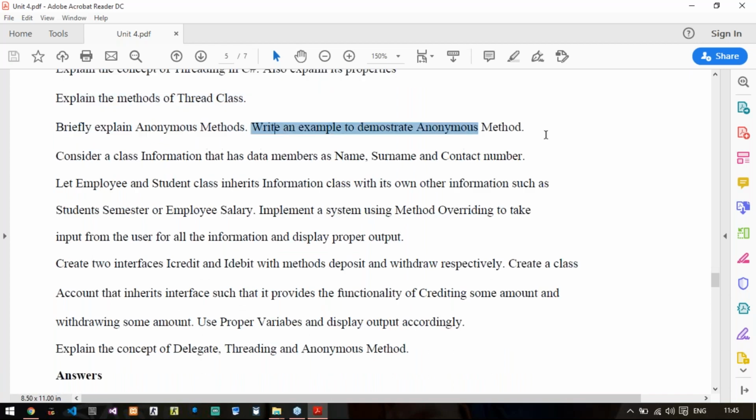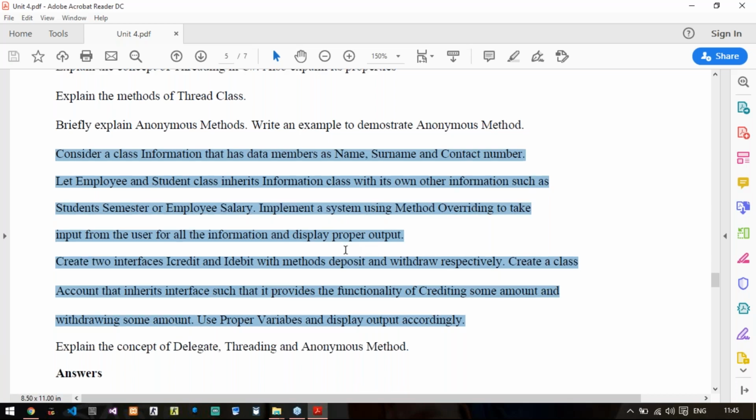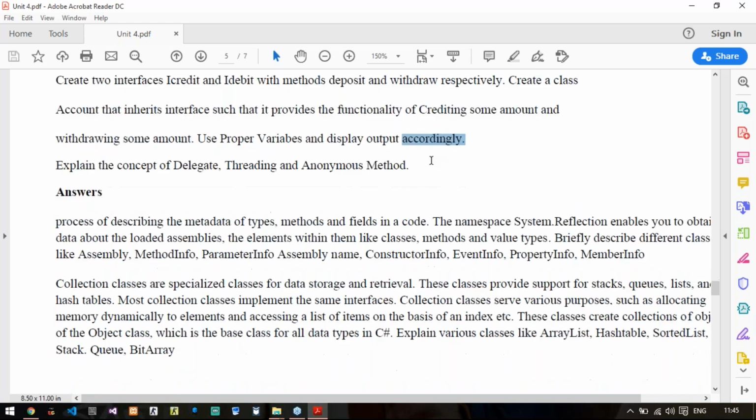So it is again a repetition of your 4-mark question. And the remaining 2 programs are again a repetition of unit number 3. I have just kept them for you, so it won't be tough for you to write the answers in the exam. I have made some repetitions of questions, nothing else. And again, there is a combination of questions: explain delegate, threading, and anonymous. What you should write is provided here, so don't worry regarding what you should write. It is already solved in the later part of the PDF.